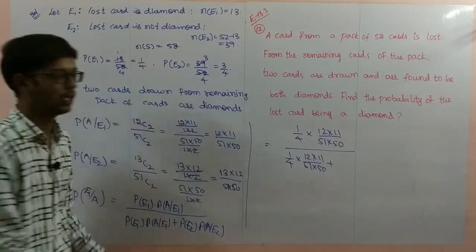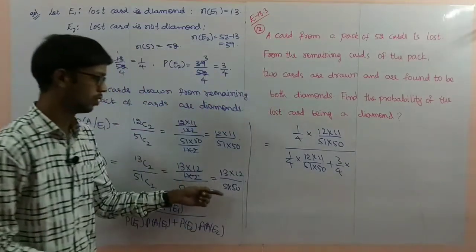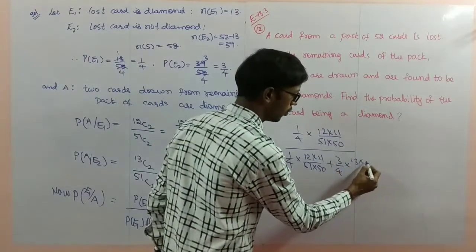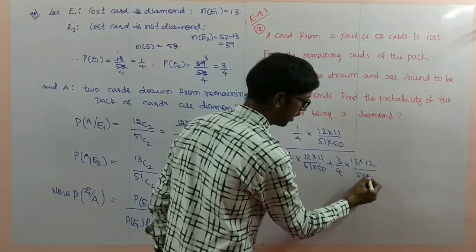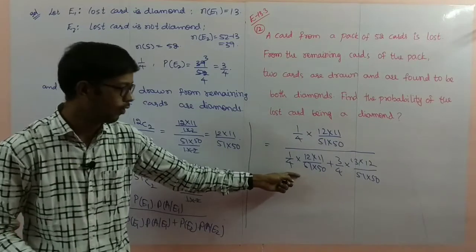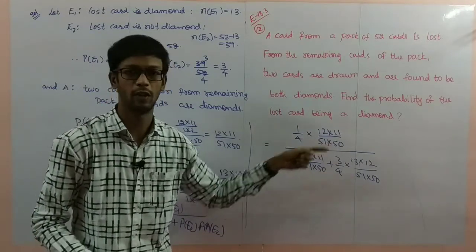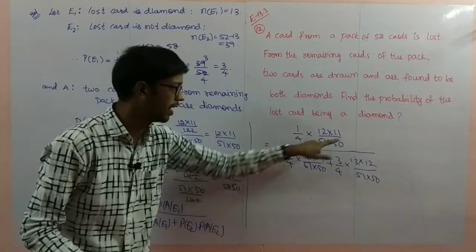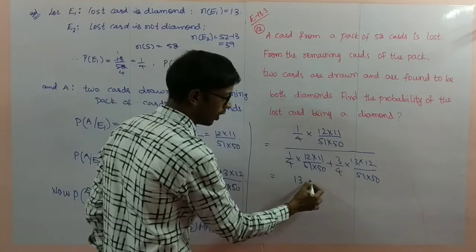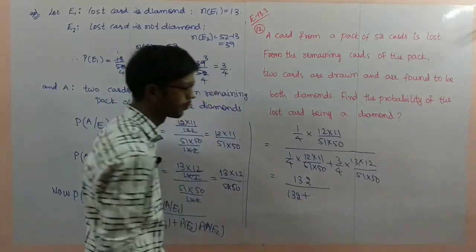P of E2 is 3 by 4 into P of A by E2, 13 into 12 by 51 into 50. If you make the LCM, 4 into 51 into 50, here also 4 into 51 into 50. Denominators cancel. Upside 11 into 12 is 132 by 132 plus.